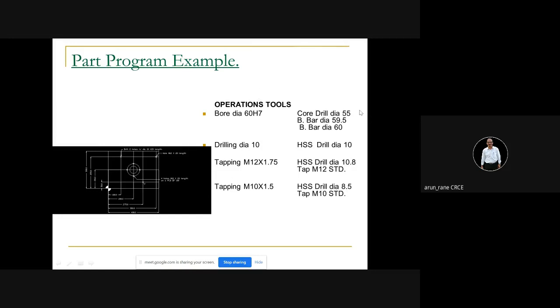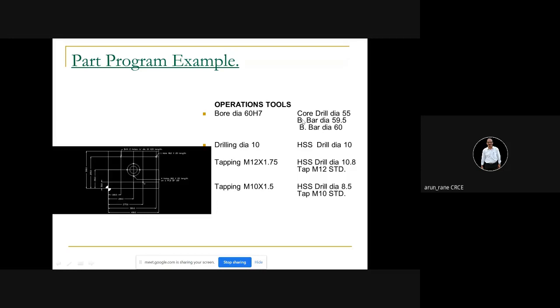And let me tell you again, there is a mistake here. You cannot use directly drill diameter of 55. So you have to use intermediate drill. But yes, as an assignment or from an examination point of view, we can accept this.